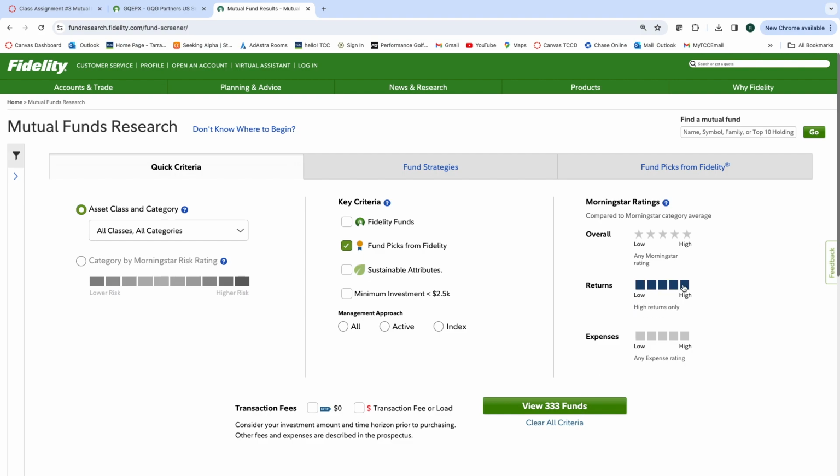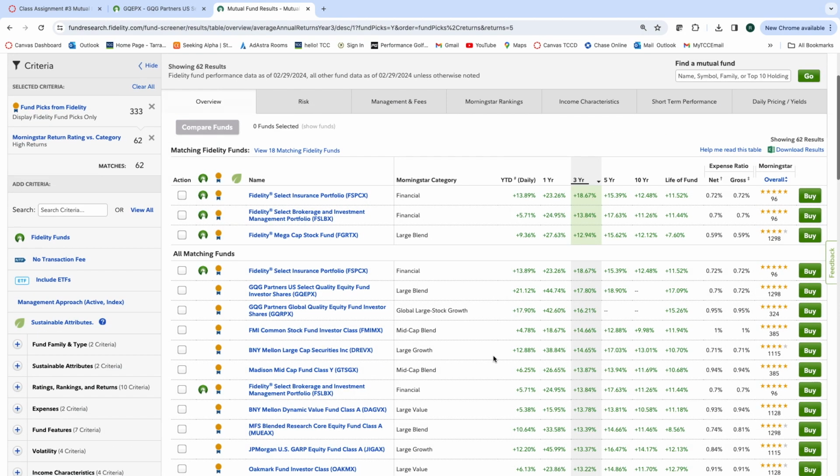I really want to look for high returns right now because in the stage that you are in for this class, more than likely we need aggressive allocation. We want to go aggressive on risk so we can really grow some retirement over the next 20, 30, 40, maybe even 50 years. Let's view those funds right there. Again, you can utilize this for your IRA, and you can utilize these for your 401k.